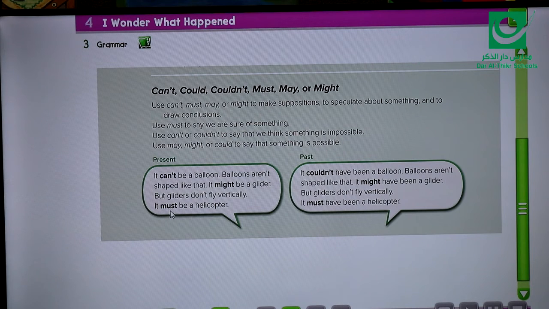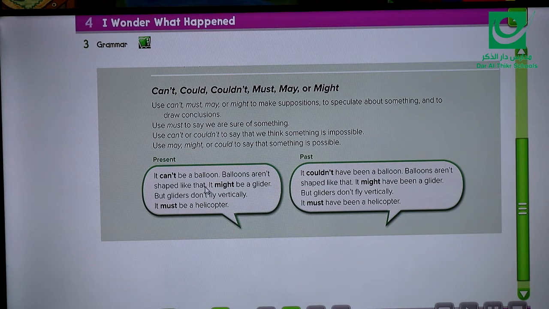Look at the last one. It must be a helicopter. It must. That means I'm sure. Of course, you can see can't be, might be, and must be. Can't be, that means I'm sure the thing is impossible. Might be, I think there is a possibility for this. The last one, must be, I'm sure the thing is a helicopter.